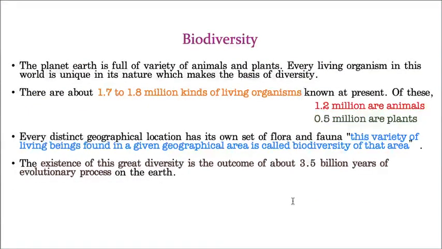biodiversity. Biodiversity basically means this Earth planet has a variety of animals and plants, so many groups of species you can see on this Earth planet. And every organism on this Earth planet is unique.